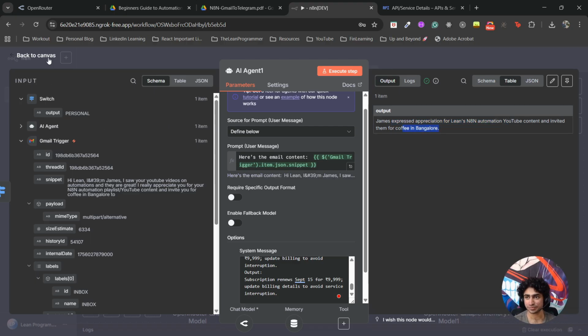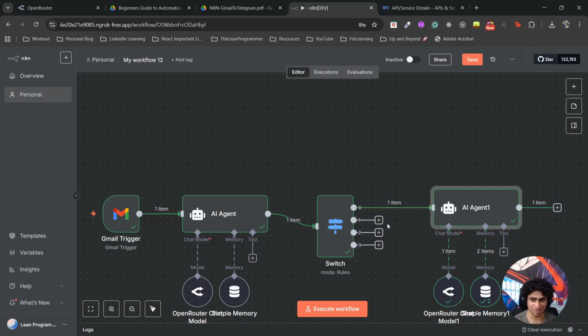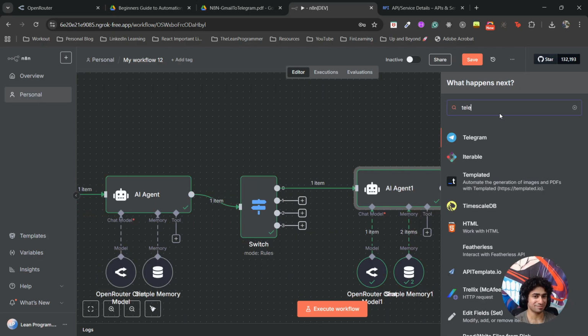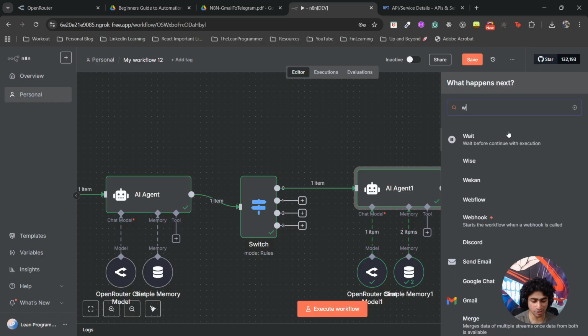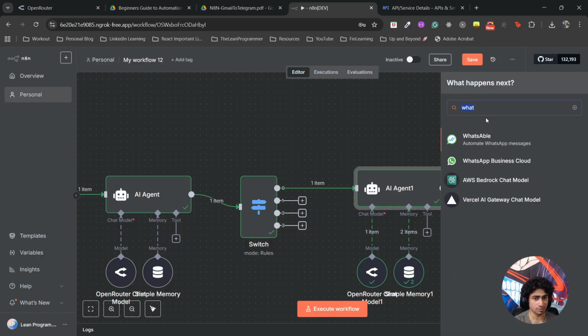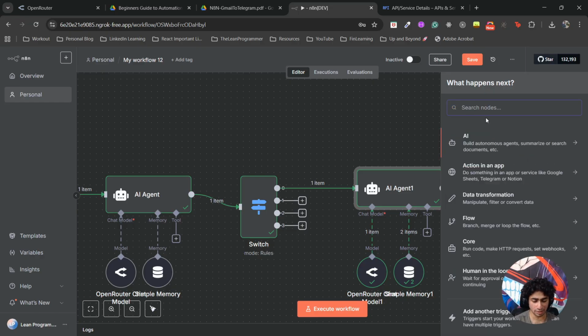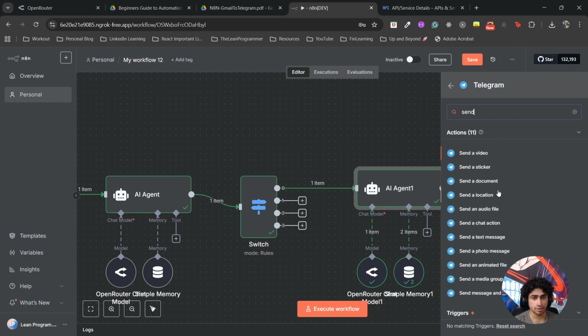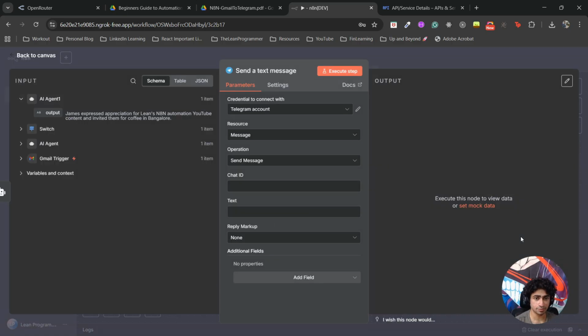Perfect. So now we have everything done. All we need to do now is Telegram. Send a message to Telegram. It can be WhatsApp, it can be Slack, anything. I use Telegram for this. So Telegram, send a text message.